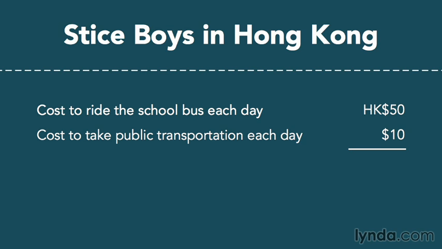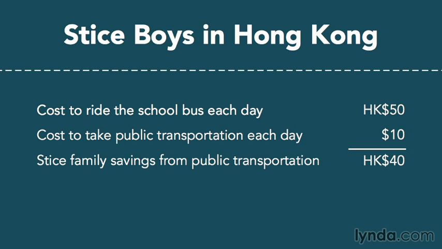The public transportation in Hong Kong is great, and it only cost our family 10 Hong Kong dollars a day each. So I figured the Stice family savings from public transportation for each of my sons was 40 Hong Kong dollars a day. So that's the kind of thing that I was thinking about, bad guy that I am, during the school orientation. Well, after it was over, I said to my two sons, Daryl and Han are their names, let's go out to the park behind the school.